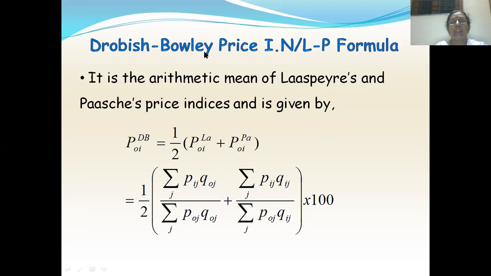Next, we have Drobisch-Bowley index number, or it is known as LP formula. L stands for Laspeyres, P stands for Paasche's. Why it is called LP formula? Because Drobisch-Bowley price index number is obtained by taking the arithmetic mean of Laspeyres and Paasche's price indices. So it is given by P0I DB equal to, because we have two index numbers, I am dividing it with 2. So 1 by 2 P0I Laspeyres plus P0I Paasche's. Substituting, this P0I Laspeyres is summation Pij Q0J by summation P0J Q0J plus P0I Paasche's is summation Pij Qij by summation P0J Qij into 100.